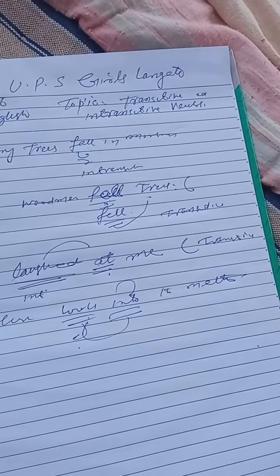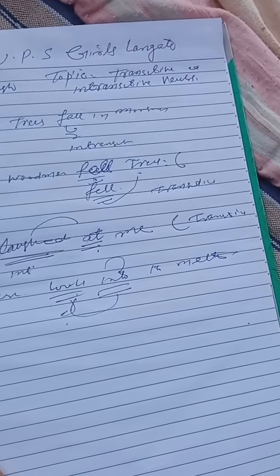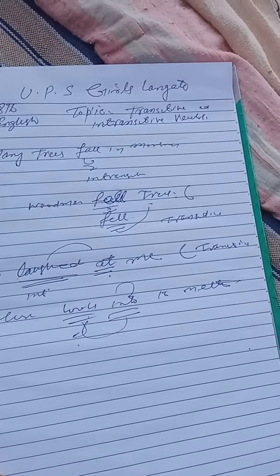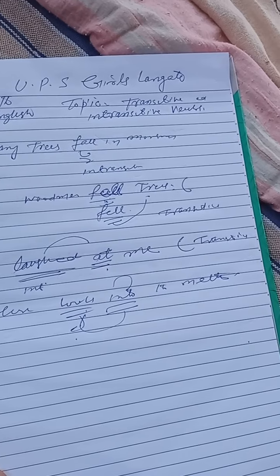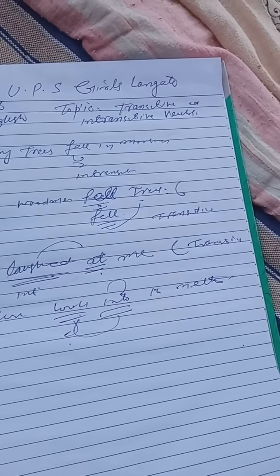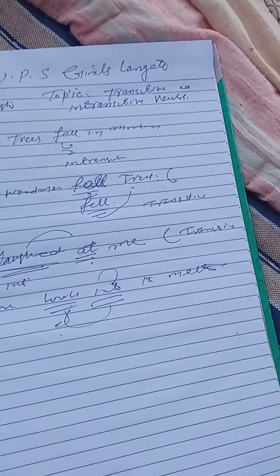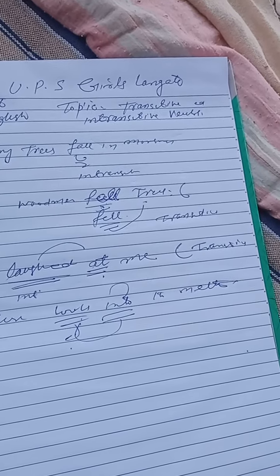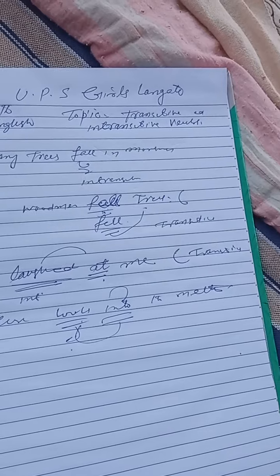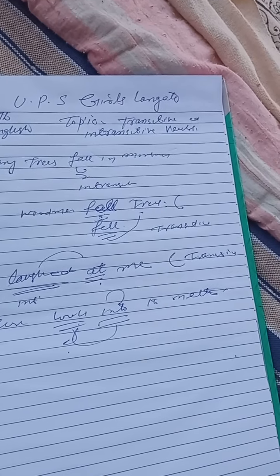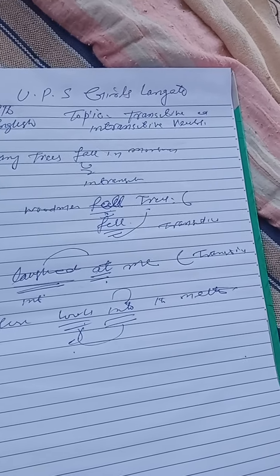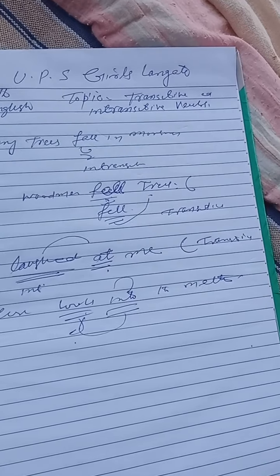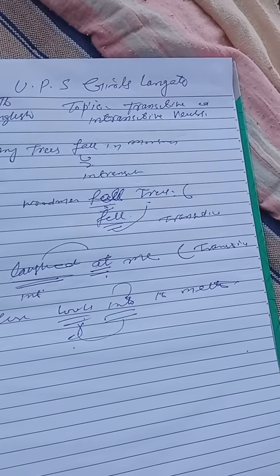Now there's one thing more about intransitive verbs: they sometimes take after them an object akin to or similar to the meaning of the verb. The meaning of the verb is the same as the meaning of the object they take. Such an object is called a cognate accusative or cognate object.